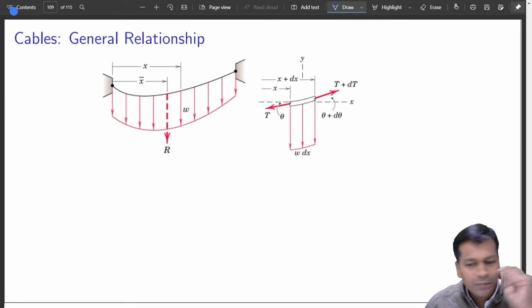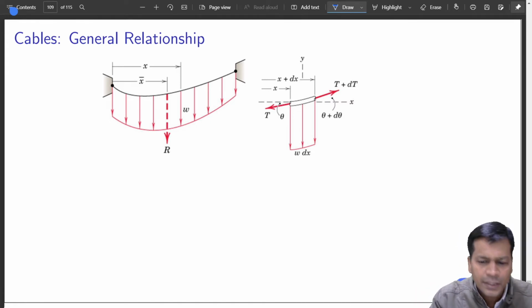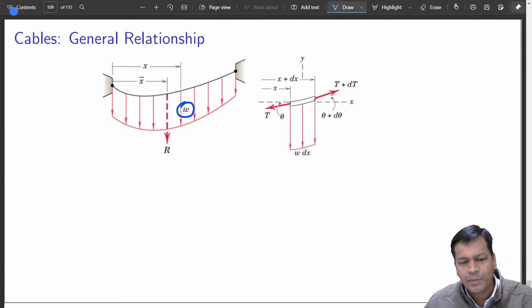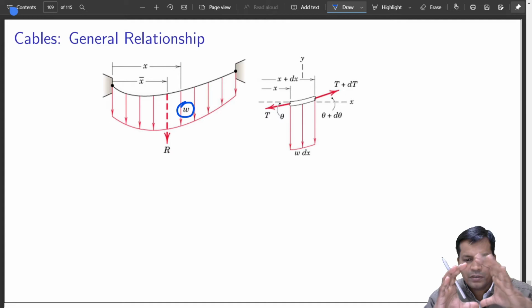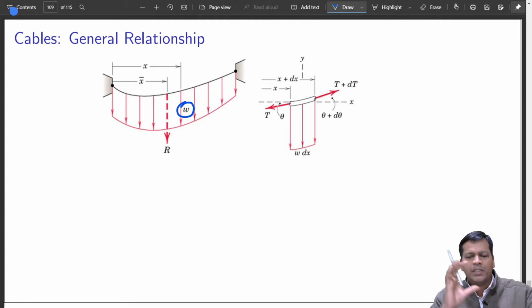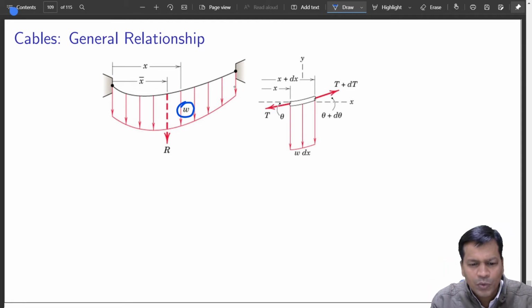Okay, so a similar thing that is there, we use the method of equilibrium again to find out the tension in the rope if it is a uniformly distributed load of W along the rope. So this is the case of a thick rope if it is hanging like an electrical cable, those cables are very thick in diameter. Those cables have a uniform diameter, so they have uniform load throughout per unit length. So let us say it is W.